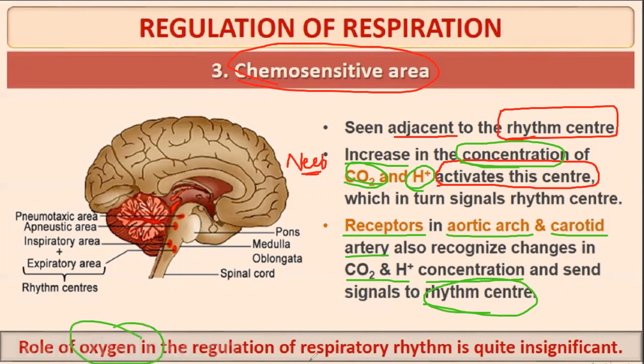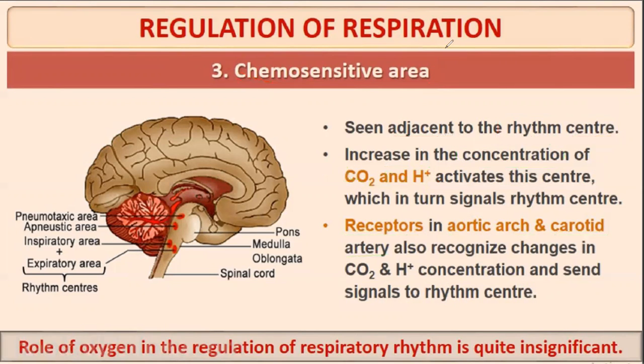The role of oxygen in the regulation of respiratory rhythm is quite insignificant. There is no role of oxygen in the regulation of the chemosensitive or respiratory centers.